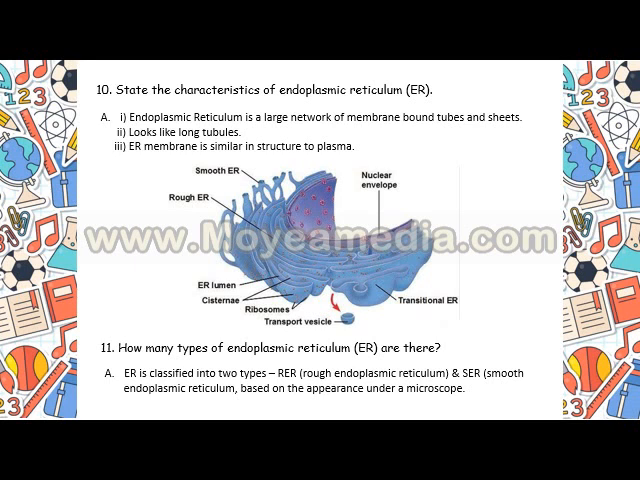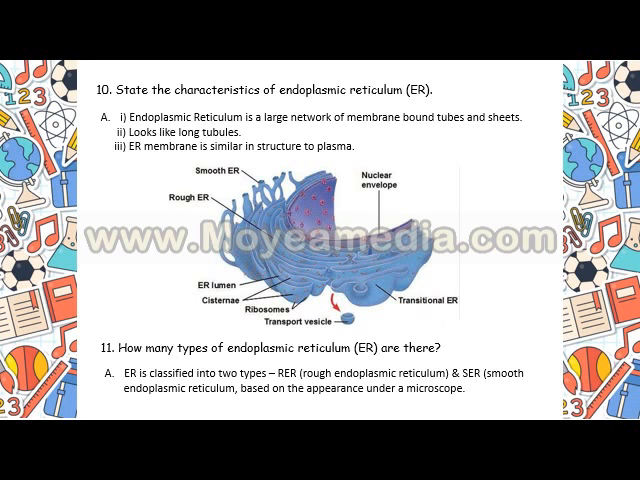State the characteristics of endoplasmic reticulum. You can see endoplasmic reticulum is a large network of membrane of long tubes and sheets, as you can see in the diagram. It looks like long tubules, and endoplasmic reticulum is similar in structure to the plasma membrane. Endoplasmic reticulum is of two types: one is rough endoplasmic reticulum and one is smooth endoplasmic reticulum.